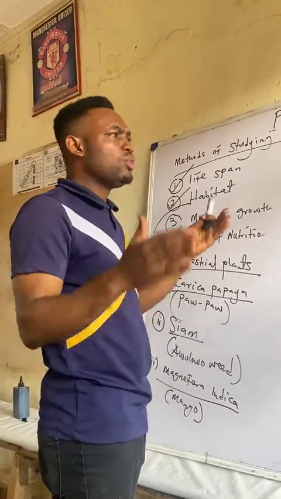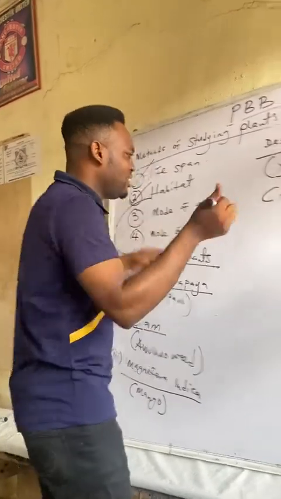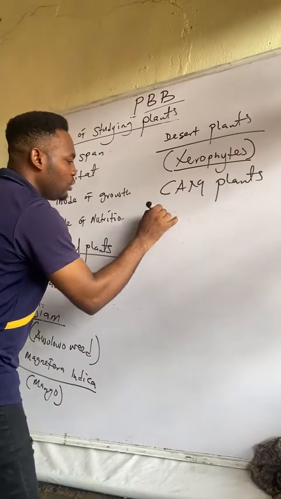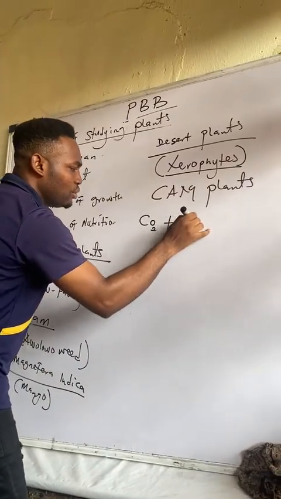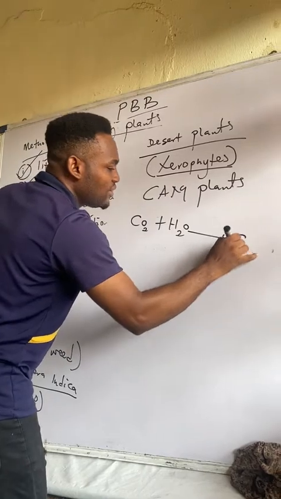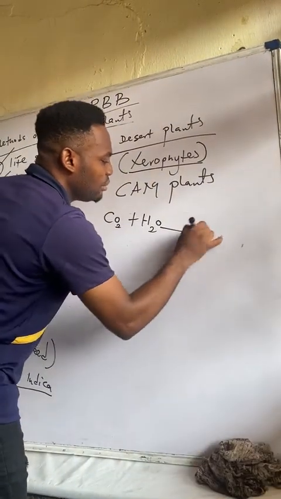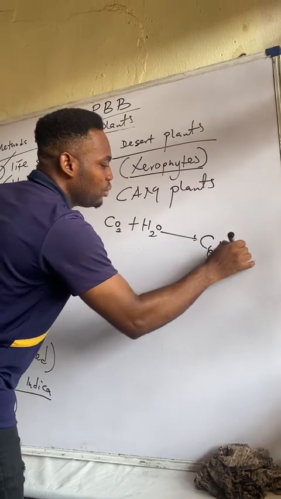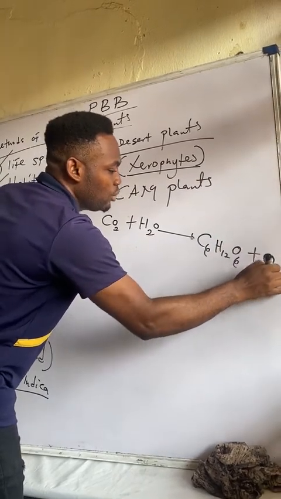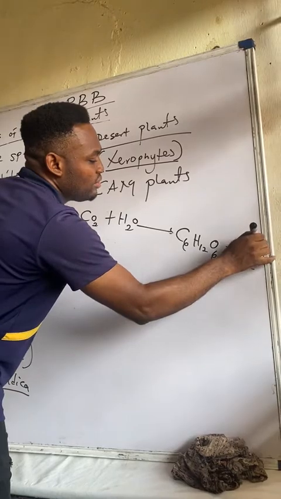Capillary water. So this combines. Remember that photosynthesis is CO2 plus H2O to give what? Class? To give C6H12O6 plus what now? O2. Remember that oxygen is given off as a byproduct.